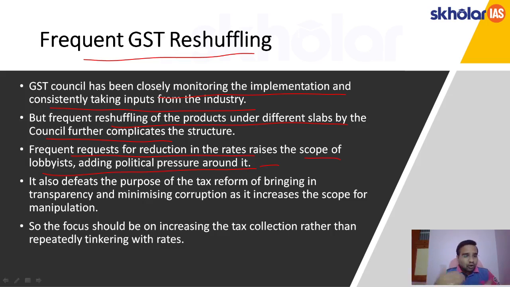So this frequent lobbying defeats the purpose of the tax reforms itself. It will reduce the transparency in the system, and the purpose of the GST is to increase transparency and minimize corruption, and this will be defeated, and the scope of manipulation will be increased. So the GST Council should focus on increasing the tax collection rather than repeatedly tinkering with the GST rates.